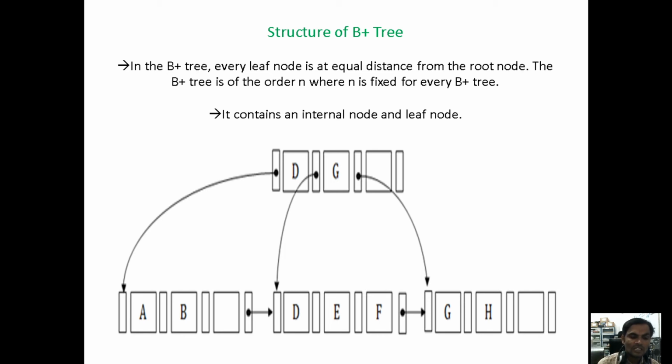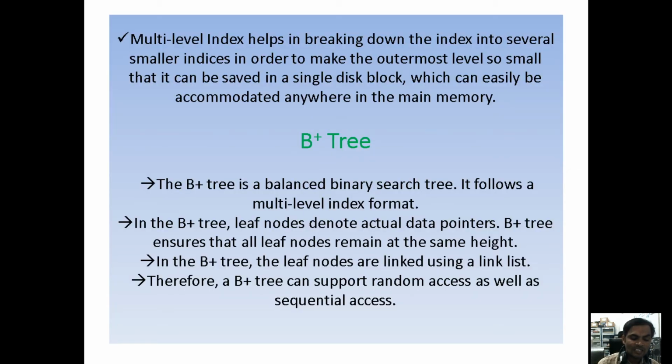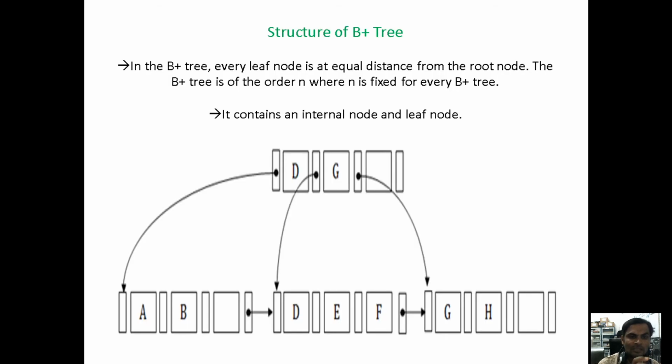B plus tree means it is compulsorily a balanced tree. Under a balanced tree, the height of the levels should be equal from the leaf node to the root node. Under the B plus tree, every leaf node is an equal distance from the root node. The B plus tree is of order n. N is fixed for every B plus tree.